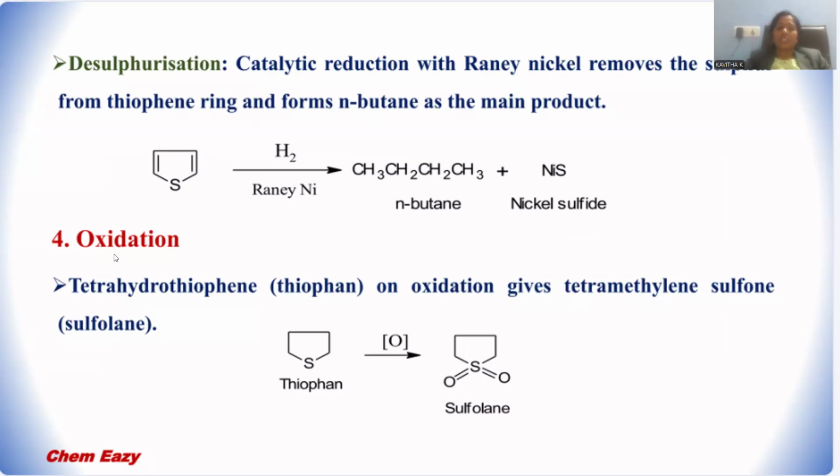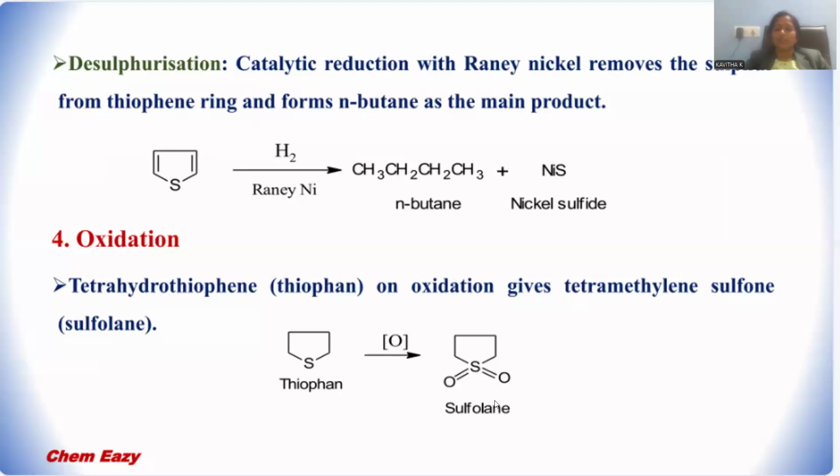Let me perform the oxidation reaction over this thiophene, and in order to better operate this oxidation process, I'm taking the saturated compound of thiophene called thiophane, and oxidation will be performed with a strong oxidizing agent. Instead of ring oxidation, it will go with sulfur oxidation, so that sulfolane will be the product.